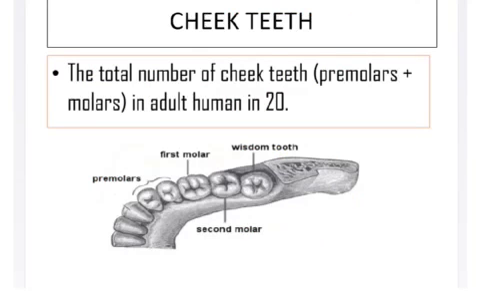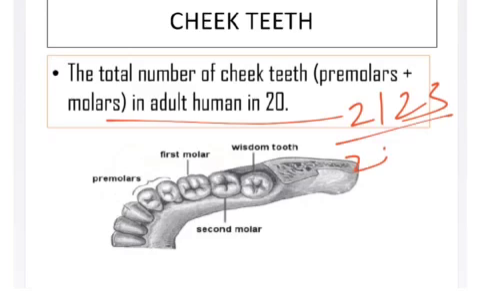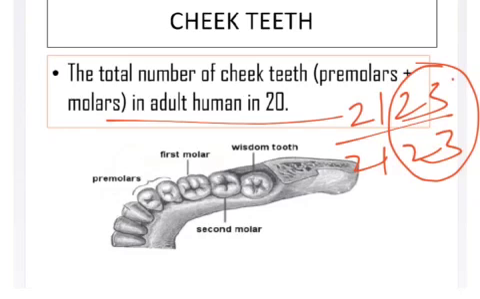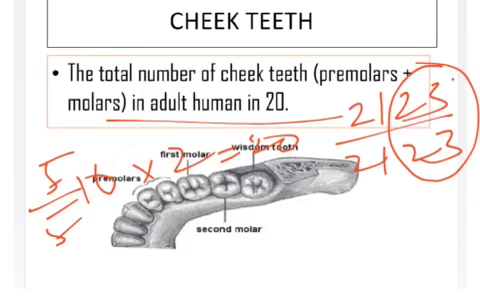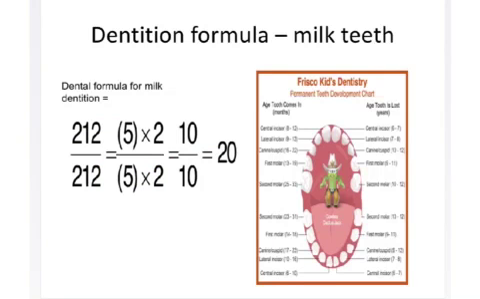And cheek teeth, we have to talk about the cheek teeth. The total number of cheek teeth are premolars and molars. In an adult human being, cheek teeth are going to be 20. Who is called cheek teeth? Premolars and molars. In our 2, 1, 2, 3 dentition formula, the last two, 2 and 3, that means 5 by 5. On the upper half of the jaw 5 and the lower half of the jaw 5. That means 10. On the other side, we'll see 10 more. That means totally cheek teeth are about 20.